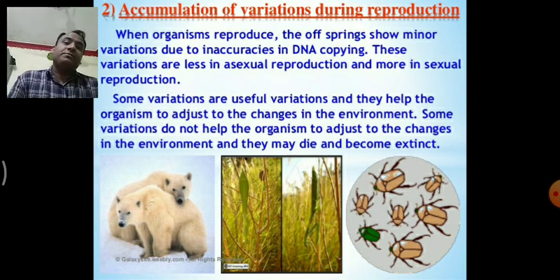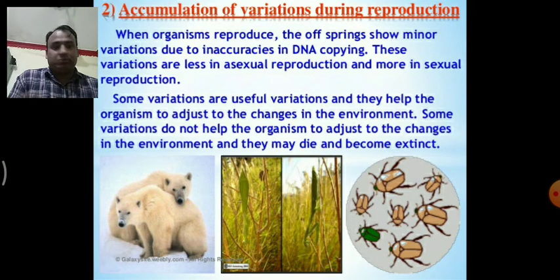And if the variation is not favorable for the prey, then the prey cannot escape the predator. You can take any example, like a red beetle, white beetle, or green beetle. If the color of the beetle is easily visible to a predator like a bird, the bird can eat the beetle. And if the variation favors the beetle, such as a change in color to green, it is very difficult for the predator or any bird to see a prey like a green beetle, because the surrounding environment is also green, like bushes and plants.